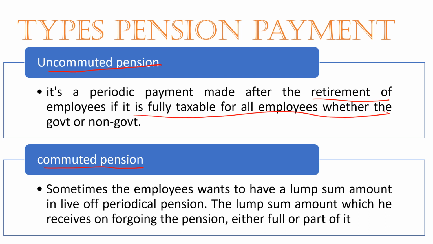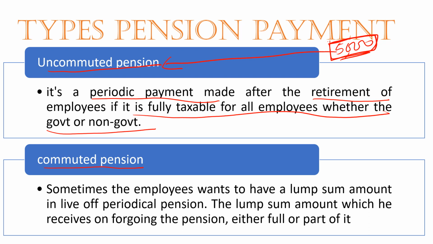Just one example: I'm working in one organization. In the previous slide, I explained that I was getting 5,000 rupees as a pension. So this normal amount, whatever the company decides, that entire amount is considered uncommuted pension. I retire from the service, and the organization decides to give me 5,000 rupees as a pension. That 5,000 rupees is an uncommuted pension. It's a normal periodic payment. There is no deduction in that; the employer pays directly.